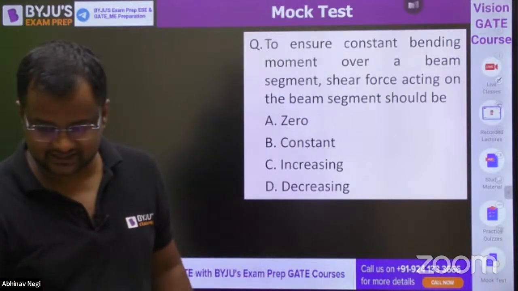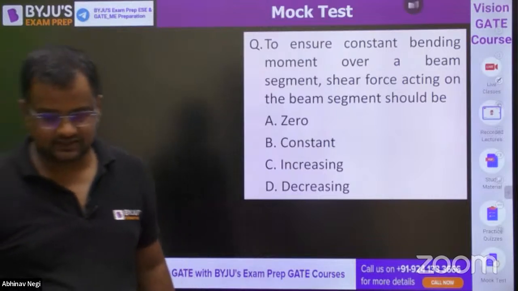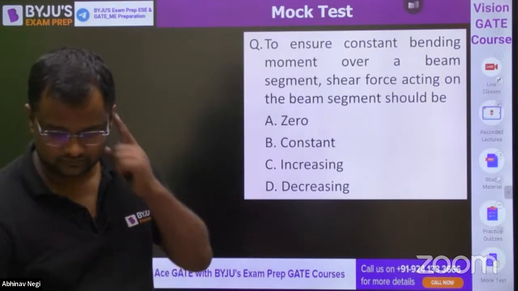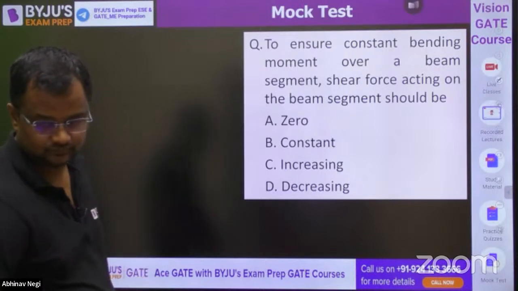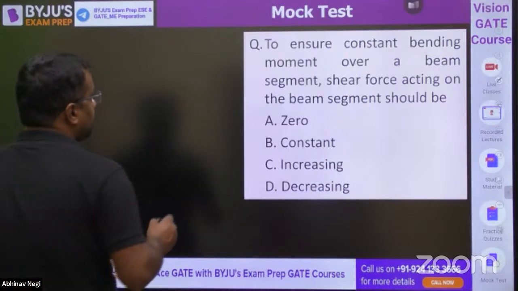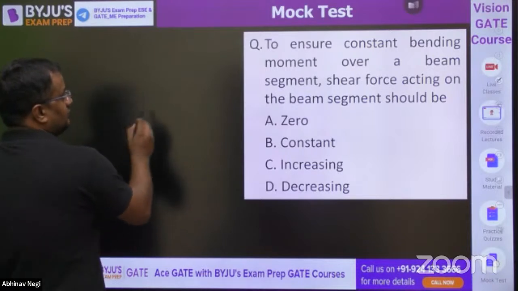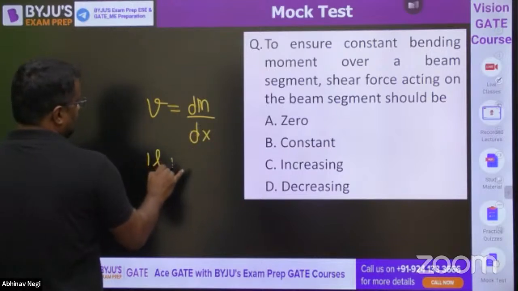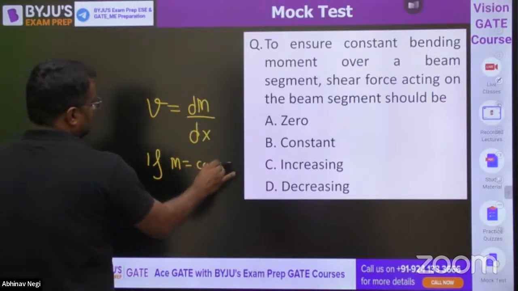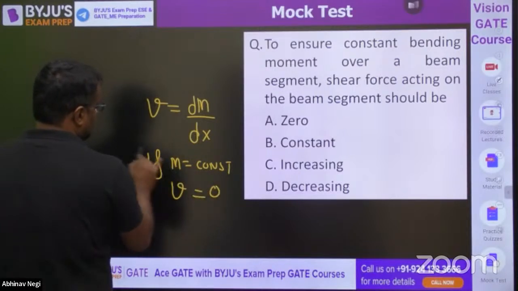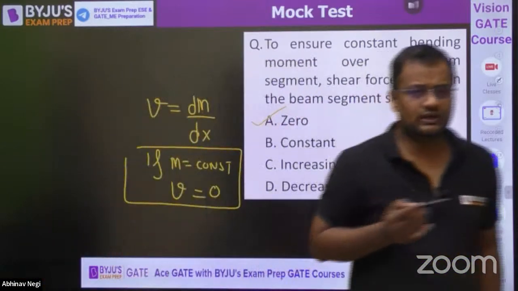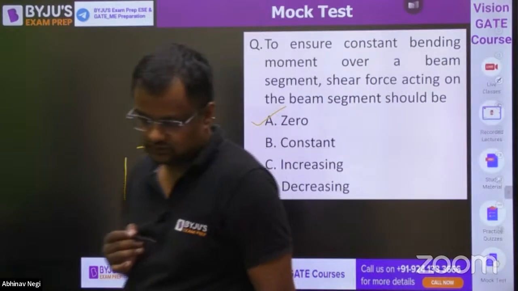Now, this one. Let me check who can give the fastest answer. The fastest finger first. To ensure constant bending moment, the shear force is equal to dM by dx. If M is equal to constant, then what is shear force? Shear force is 0. Differentiation of a constant will be 0. This you all know. I'm 100% sure you might be knowing this.